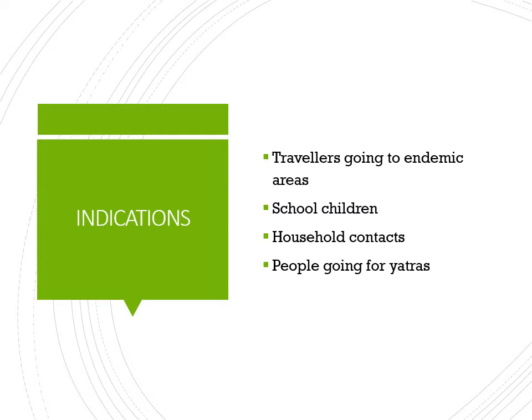Then household contacts: if any person has this typhoid infection, all the people living together in a house may be at risk of getting the infection. And people who are going for some yatras, where there is a lot of crowding and hygiene is not maintained, so there is a chance that the person can get typhoid infection.